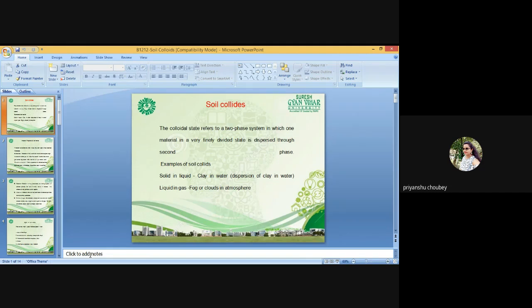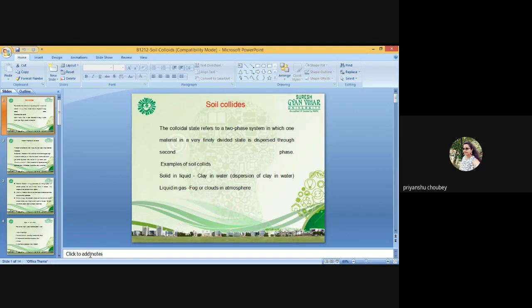Another important property of the colloid solution is Brownian movement, due to the unbalanced impact of solvent molecules on the colloidal particles. These particles move in a zigzag way in a solution.